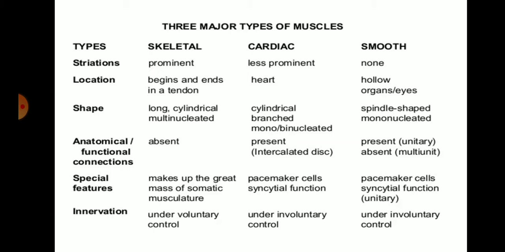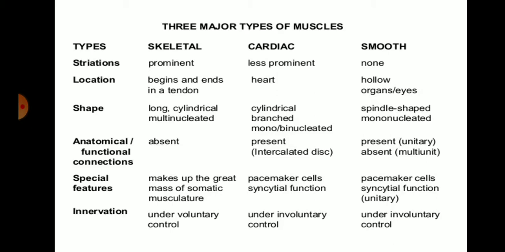Secondly, cardiac cells are cylindrical and branched, but mono or binucleated. This is the characteristic of cardiac cells. The smooth muscles are spindle shaped and mononucleated cells. As for anatomical junctions, they are absent in skeletal muscle, whereas cardiac muscle has anatomical junctions because they are present in the heart muscle.